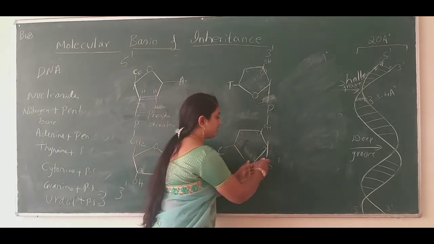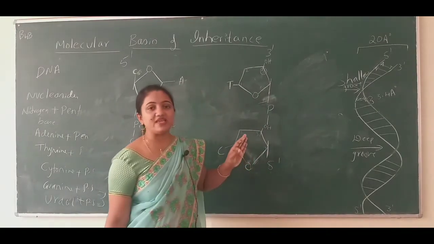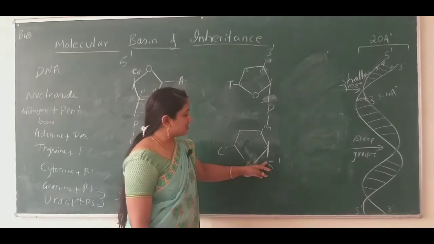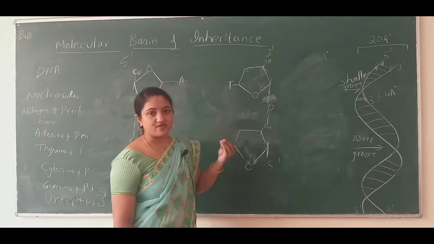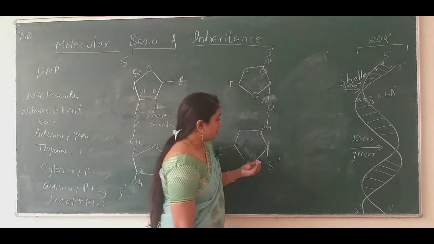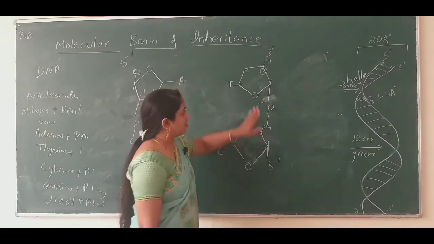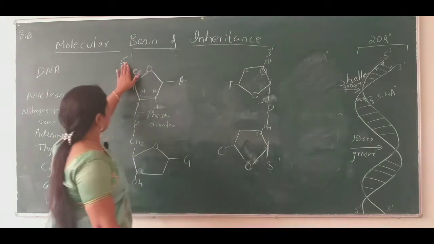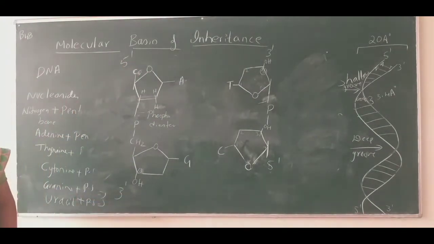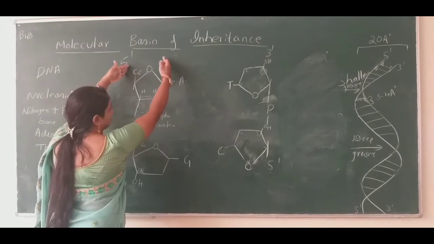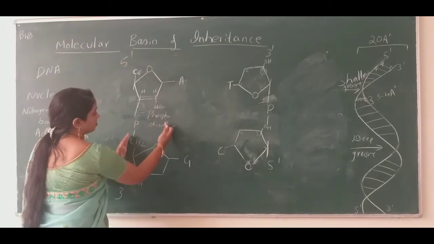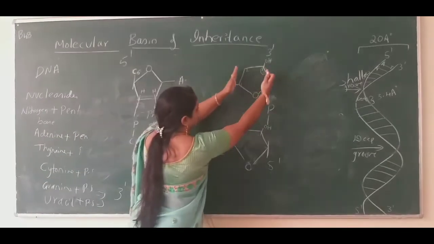So we can call it a free end, and the carbon atom present at the free end is 5. So we are calling them 5 prime and 3 prime. What do you call this? The backbone of DNA.